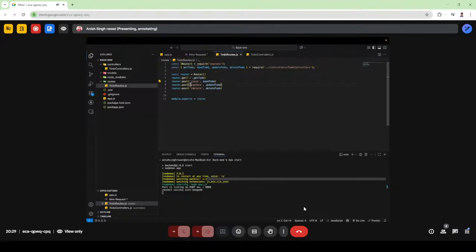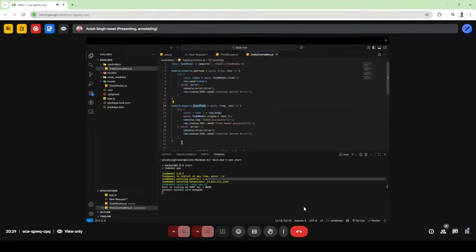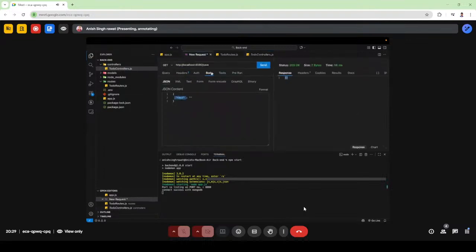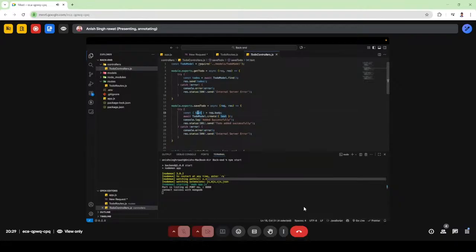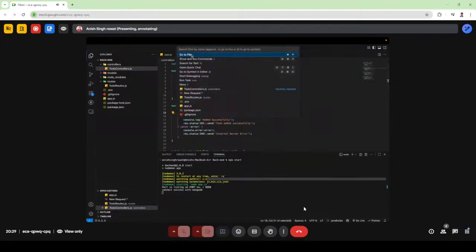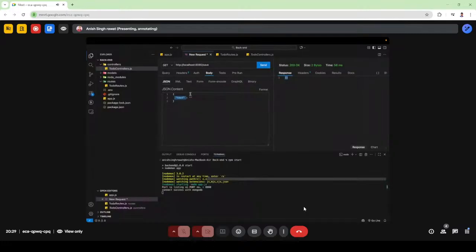I have written all the logic in the saveToDo function, and this function is expecting a variable named text from the body. So this is my body, and I have to send the text. Now this is text, and we can store it. We can store anything, right?